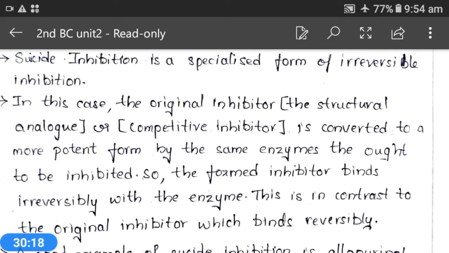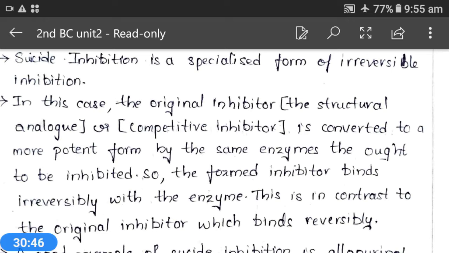That enzyme itself is making that inhibitor more potent, so that inhibition will be very high. This is in contrast to the original inhibitors, which bind reversibly. That means a less potent inhibitor is converted into a more potent inhibitor.